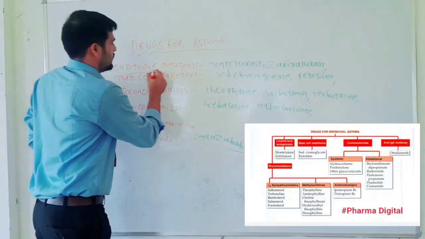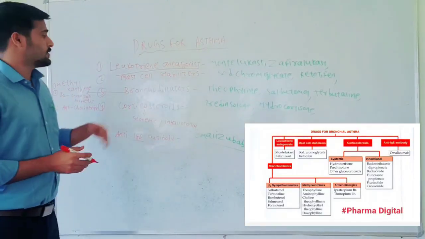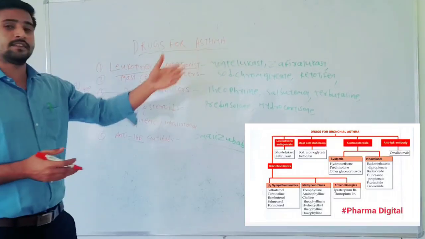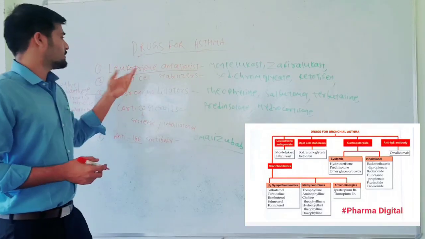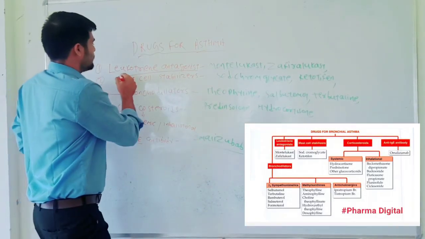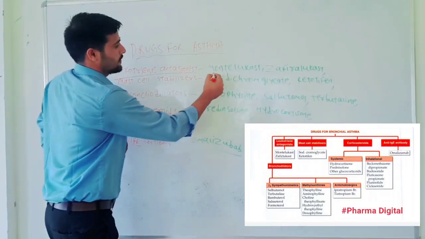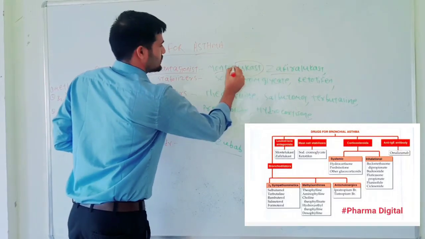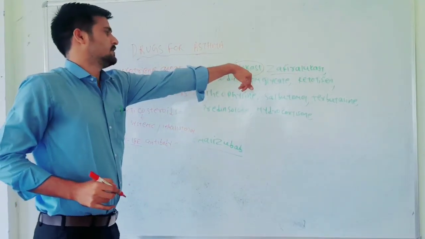First one is leukotriene antagonist. As you know, leukotriene is a chemical mediator that enhances the allergic conditions in asthma. Here the drugs block the action of leukotriene, and the leukotriene antagonist drugs are like montelukast and zafirlukast. Here the suffix lukast is there with the drug name.